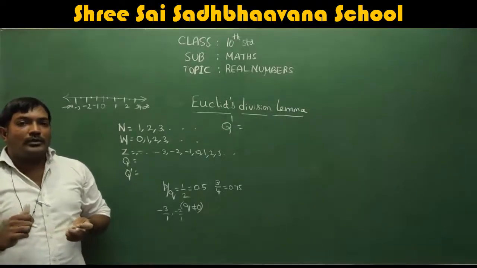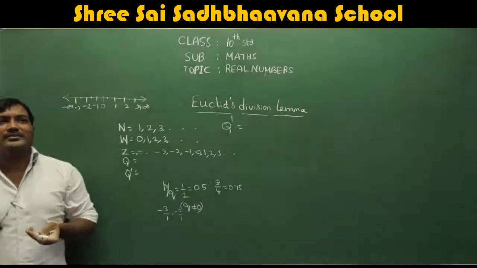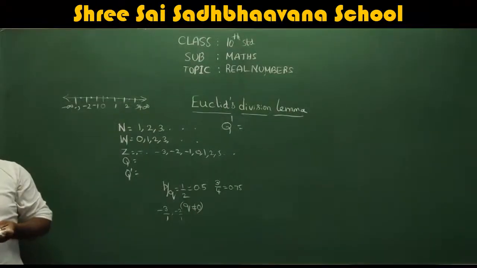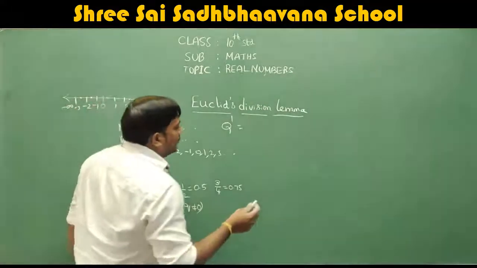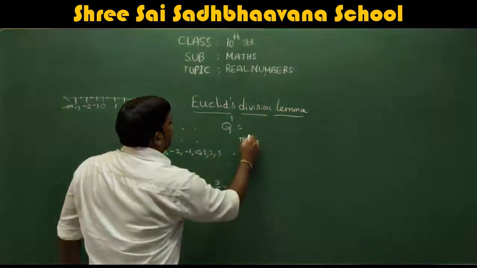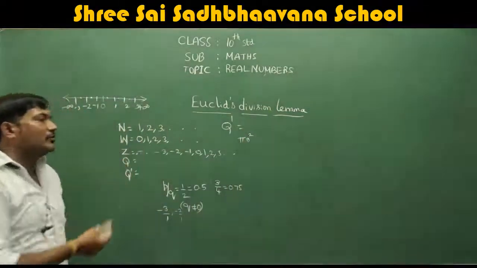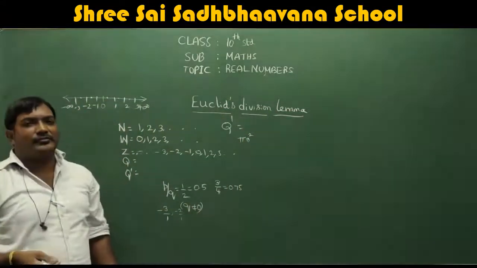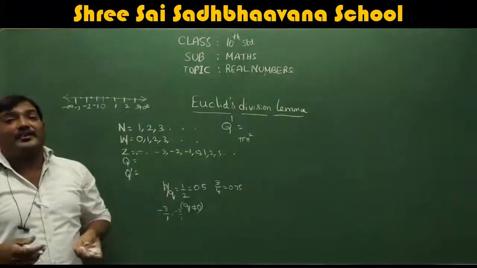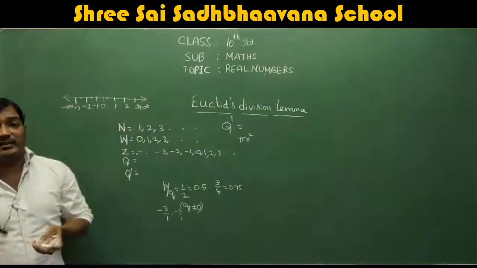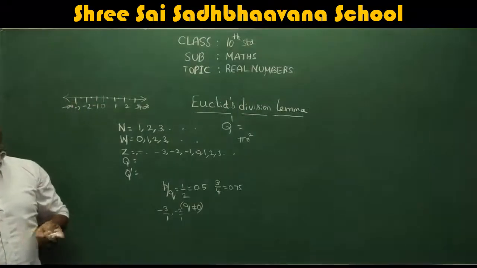Okay, so you can ask me, sir, are there numbers which cannot be written in P by Q form? Yes, there are some numbers which cannot be written in P by Q form. For example, we have this pi. You are familiar with this. We use it for the area of a circle, and the surface area or the volume of a sphere. So in these cases, you use pi. So what is this pi?